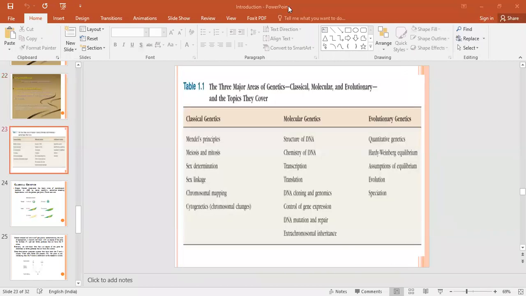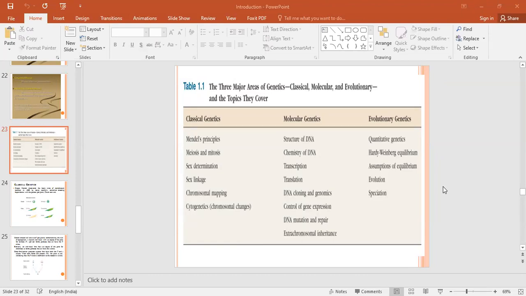Yes. Then, what are the major areas of genetics? Genetics is explored in three different areas: classical genetics, molecular genetics, and evolutionary genetics. Now what is classical genetics and what types of topics are covered there?